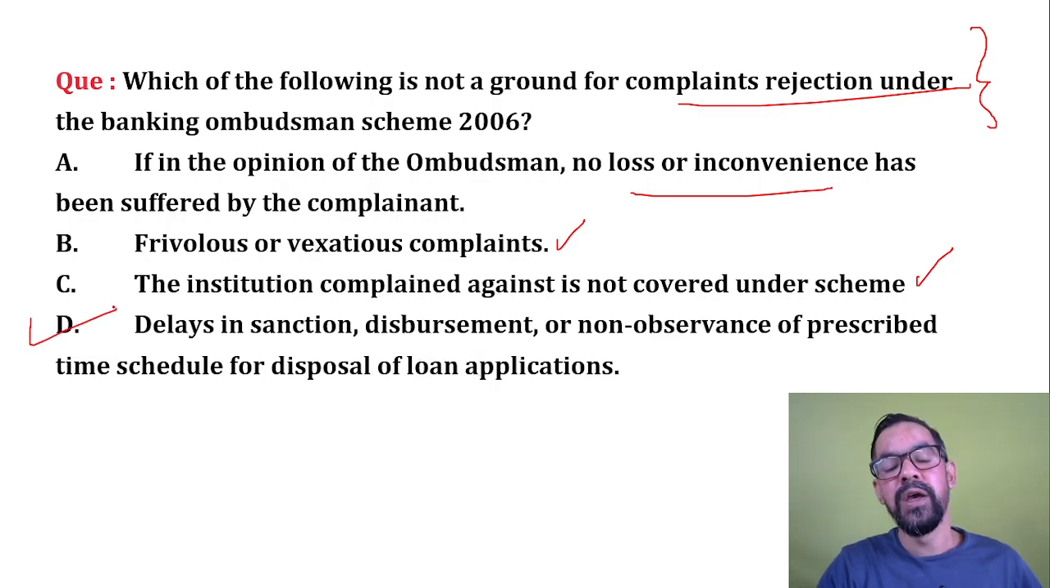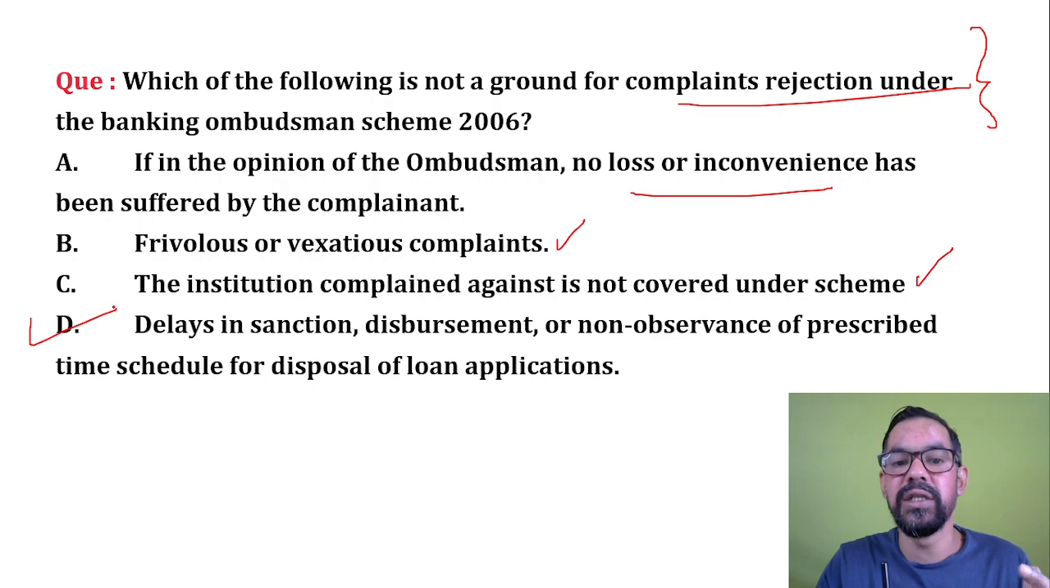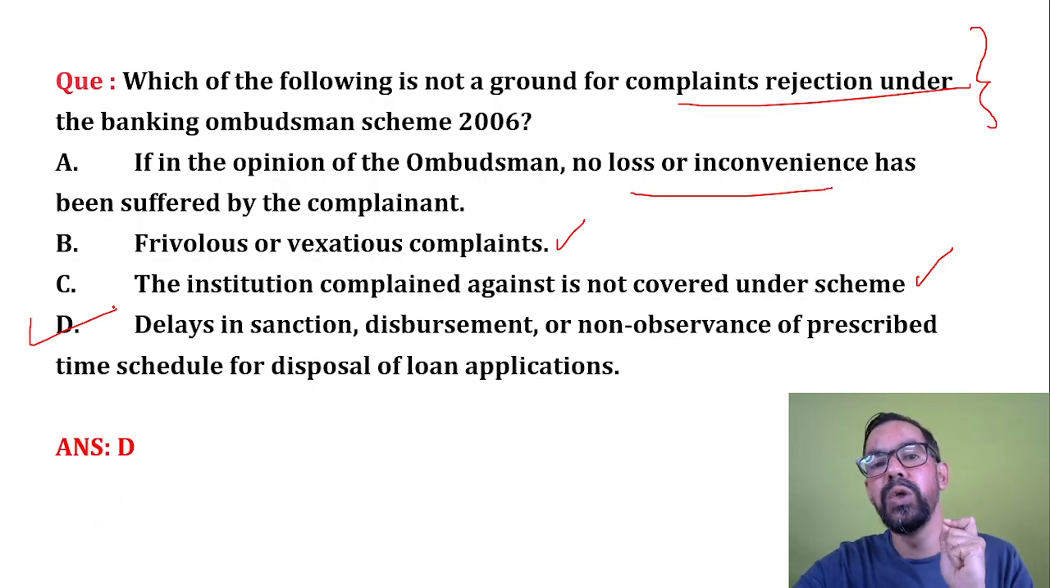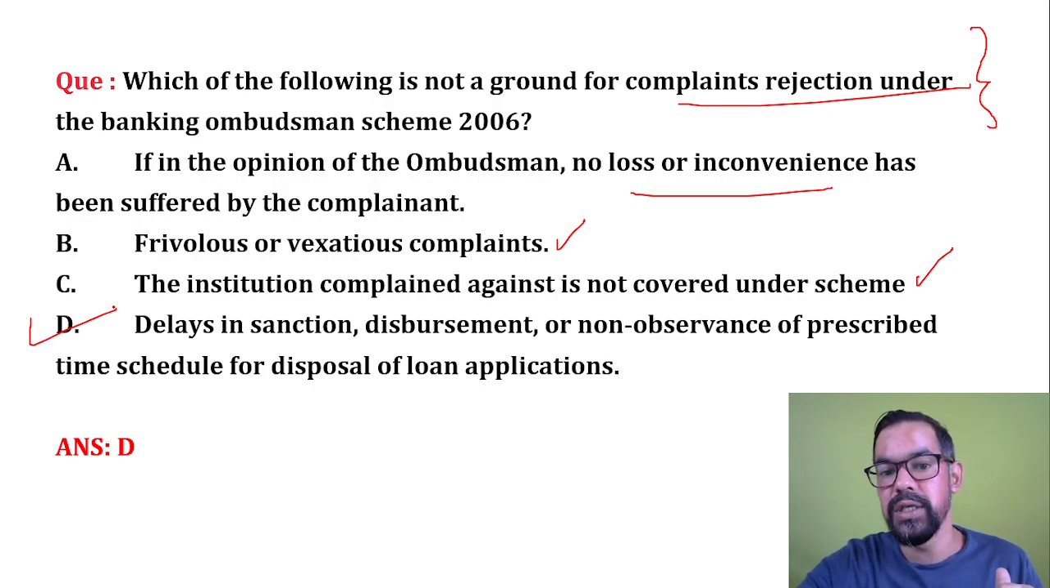Okay, let's say you approach some bank for a home loan or any other loan. After the documentation, they are not doing the disbursement of the amount and all. So in that particular case, you can approach the banking ombudsman. Okay, so option D is the right answer for this particular one.